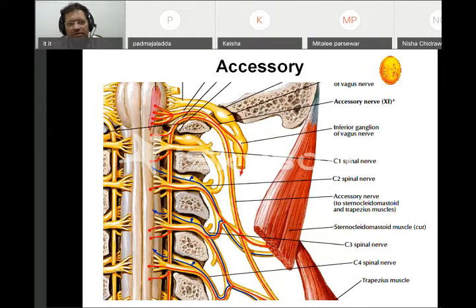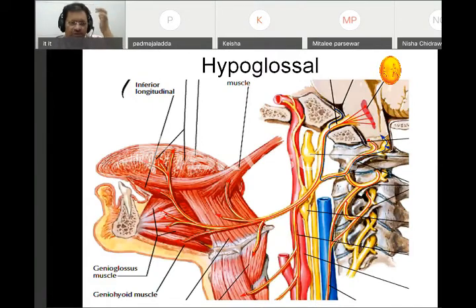Second thing: accessory and vagus are also coming from the jugular foramen. So from the jugular foramen, three nerves come outside: the 9th, glossopharyngeal, the 10th, vagus, and the 11th, accessory. And the last nerve is the hypoglossal. Do you remember, in the foramen magnum we see one canal, which we call the hypoglossal canal.